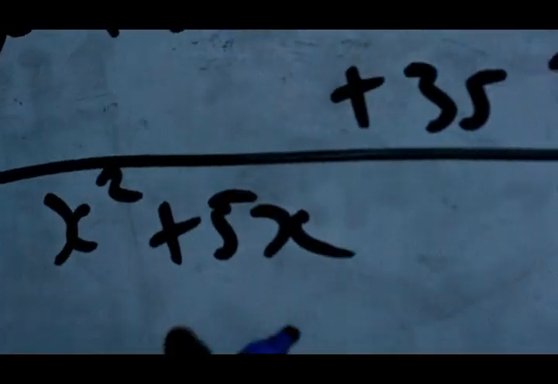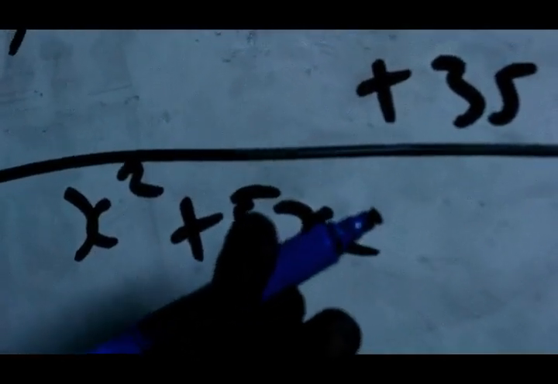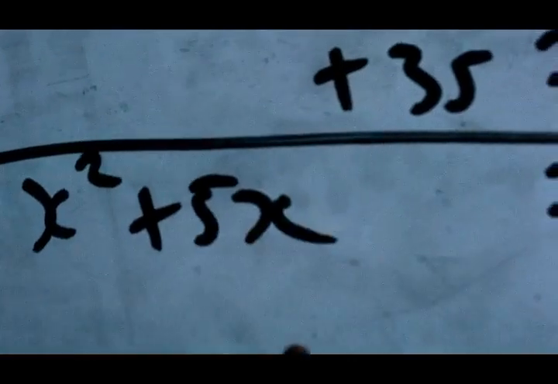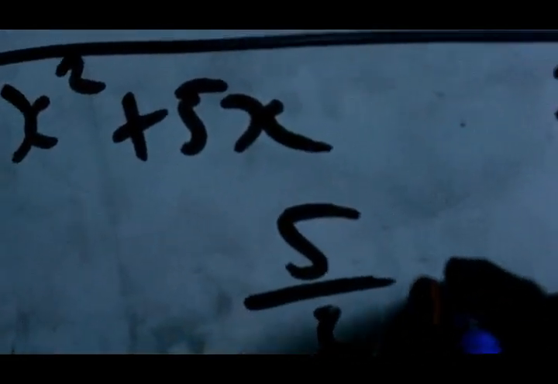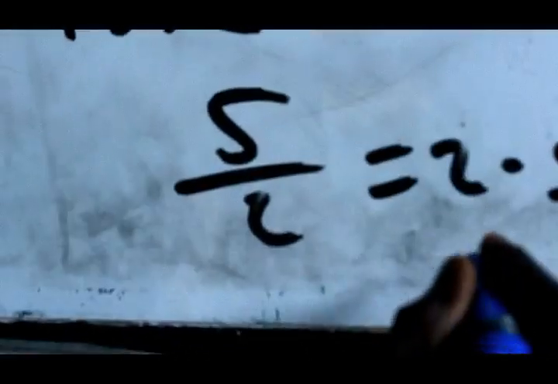Now we move further. Furthermore, you have to divide this 5 by 2. When you divide this 5 by 2, you have 2.5. That is 2.5. Now, in solving further, you have x squared plus 5x plus 2.5 squared equals 35 plus 2.5 squared.